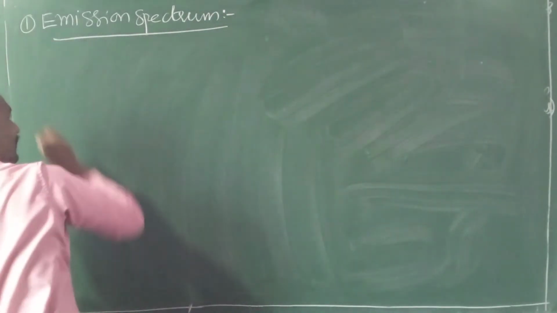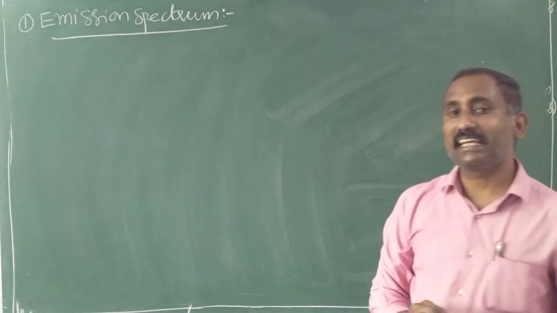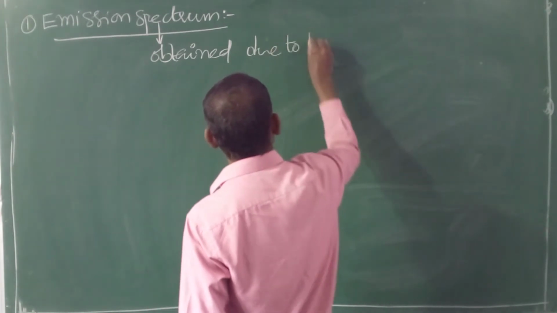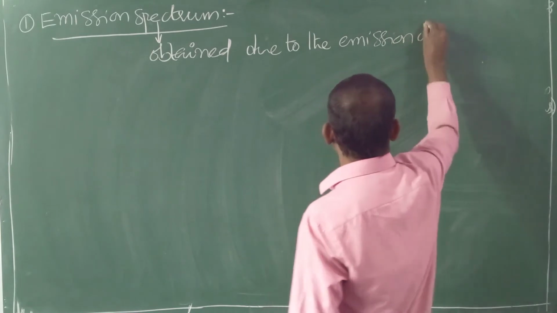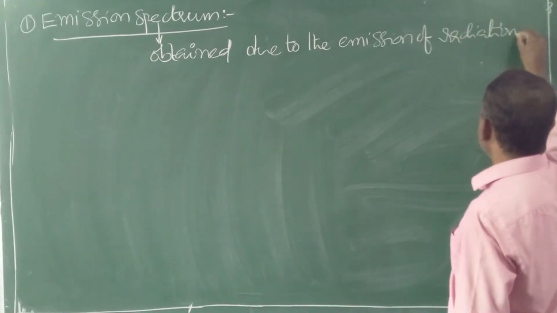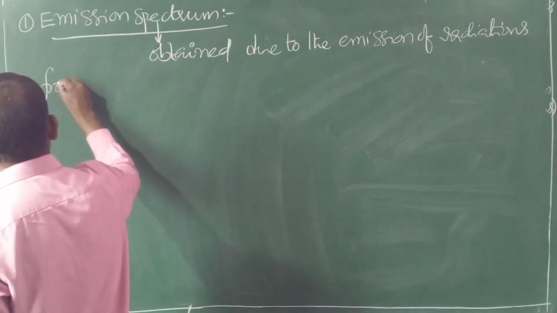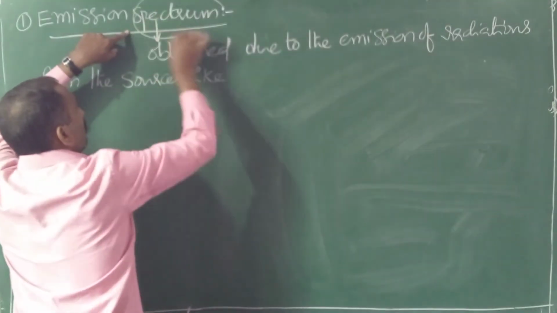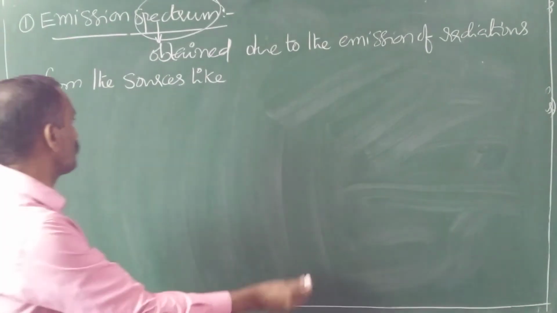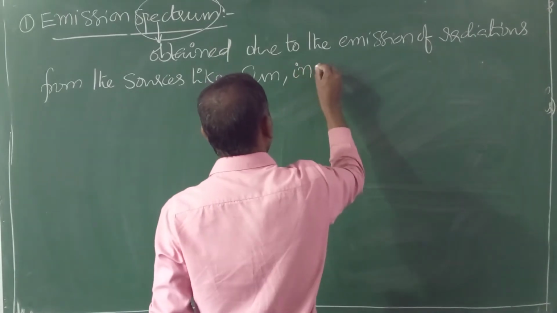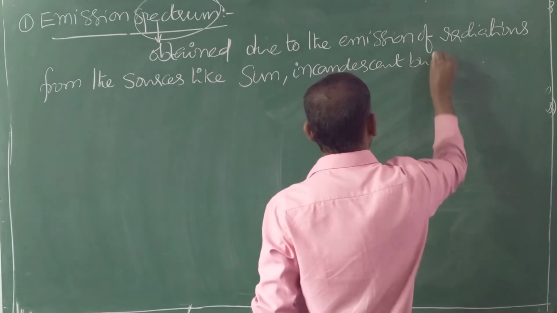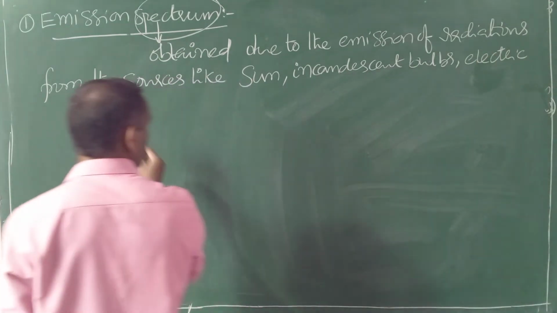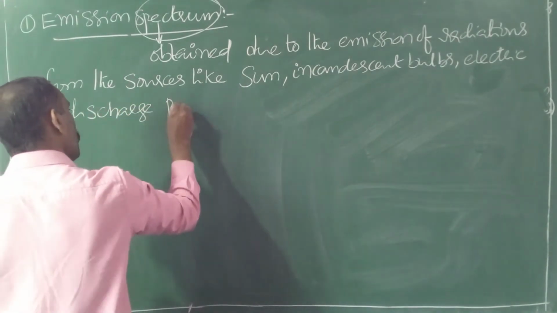Emission spectrum is the spectrum which is obtained due to the emission of radiations from sources like sun, incandescent bulbs, electric discharge passed through gases at low pressure, and hot bodies.